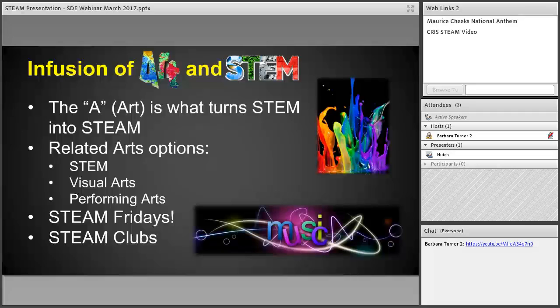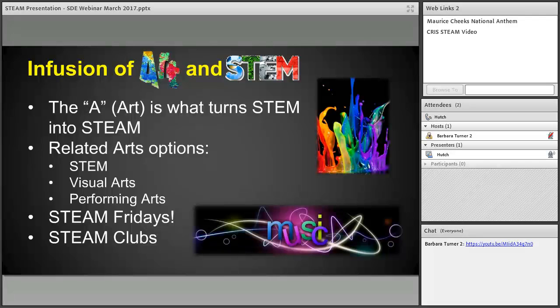You'll see here that as we infuse that art into the STEM, that's where I was referring to, you have to think about it. The arts doesn't mean that we have an art class where they're doing what you typically think of when you think of art. And it doesn't just have to be music either. We have a lot of other artistic kinds of things. And if you went out there and just did the good old-fashioned Google of what it means to be STEAM, there's a lot of different directions and different definitions that places can take. So really, I think you have that liberty of defining, in some ways, how you want it to be.